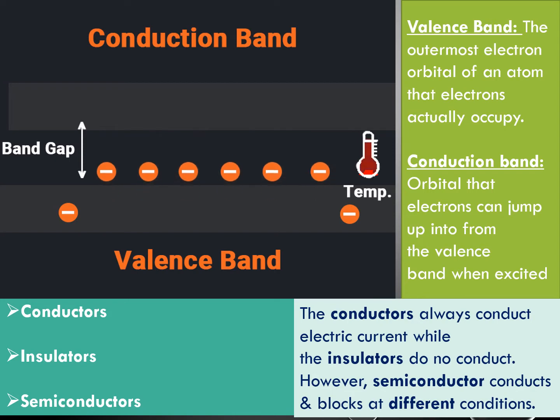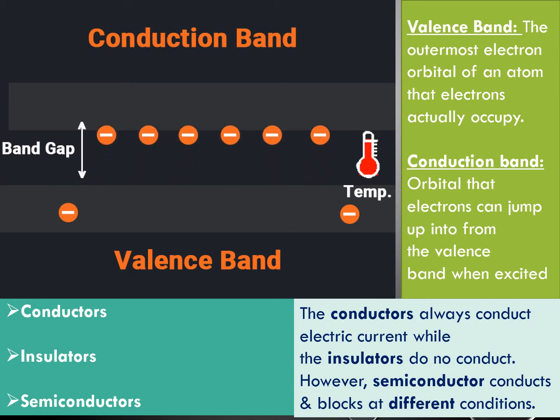In this situation, all the atomic orbitals combine with each other and form bands. So now the orbital is replaced with the band. The outermost band which actually occupies the electrons in metals is called the valency band.